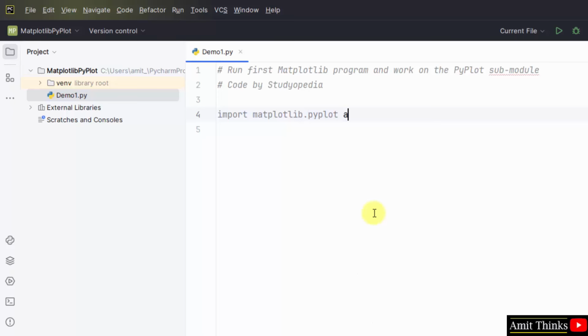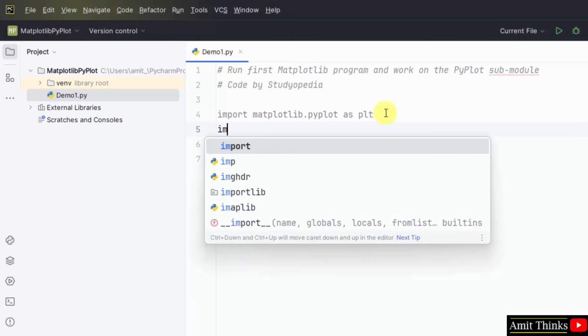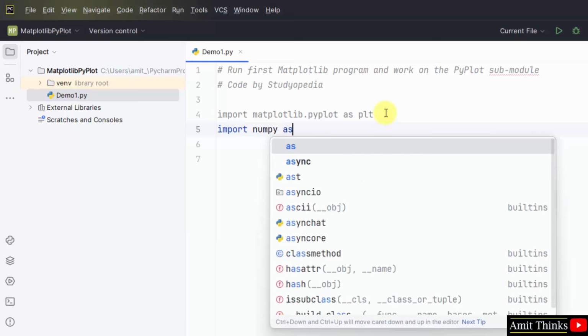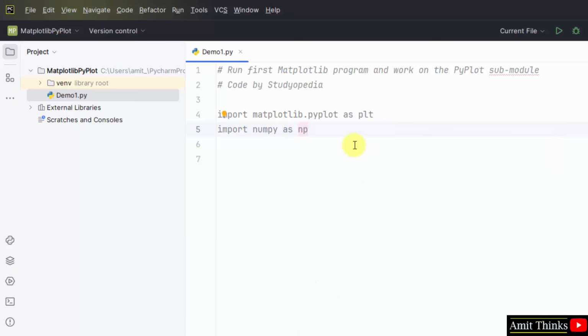Press enter and create an alias also, so that there is no need to write this completely again and again. So we have our plt alias. Now let us create a line in Matplotlib. For that I'll also import NumPy, for the X and Y axis. We also created an alias for NumPy.